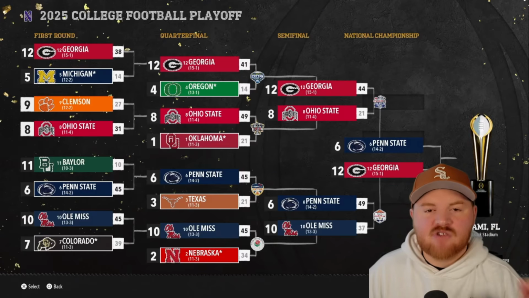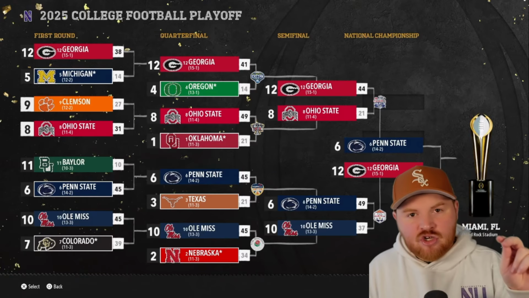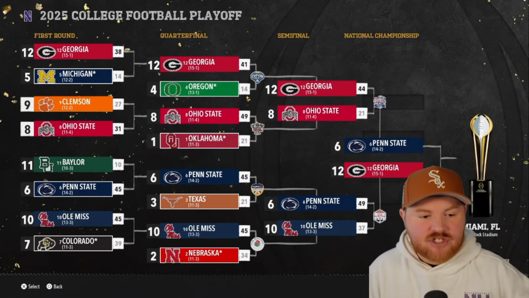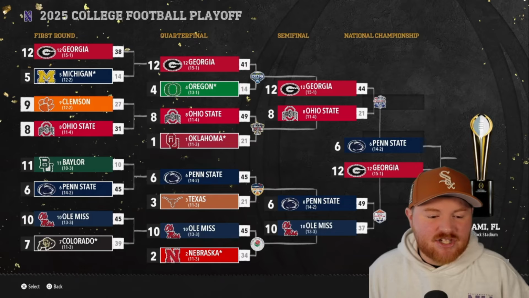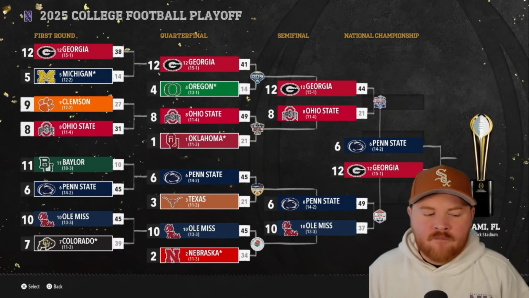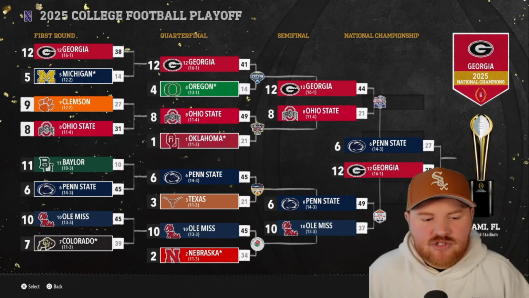So 2 top 10 teams over the past 11 seasons and 2 G5 conferences that have made it in. So these were both at-large teams, but they were representing a G5 conference, and the winner of this will be the starter of the best conference title for the video. Okay, so it's Georgia who sneaks past Penn State.